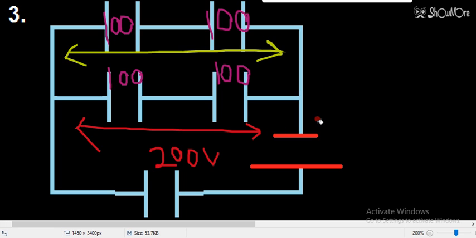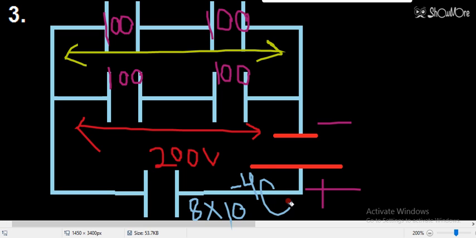If you have any doubt in this question: the voltage you got, and the total charge we have calculated was 8 into 10 raised to the power minus 4 coulomb. This is the total charge that is coming from the battery. Now you can find the charge which is going in this branch, because these two branches have the same capacitance and the same combination, so the charge will be divided equally.